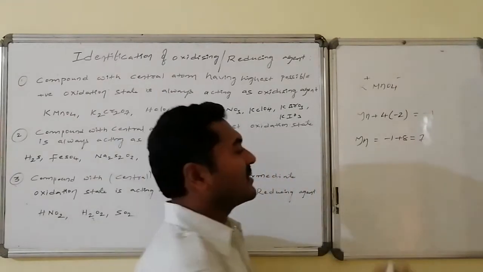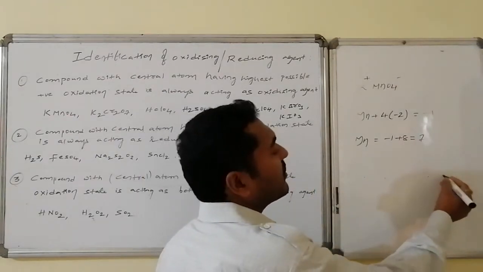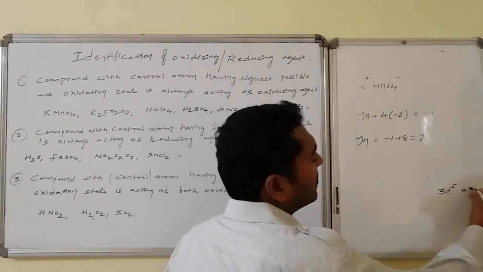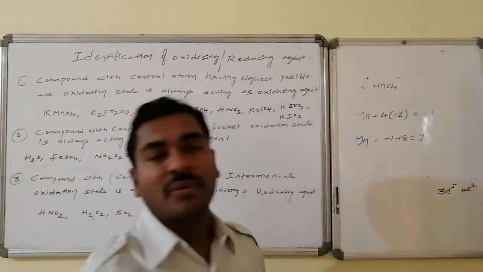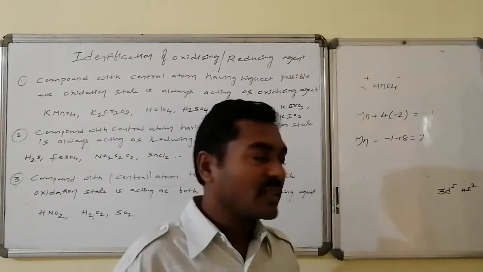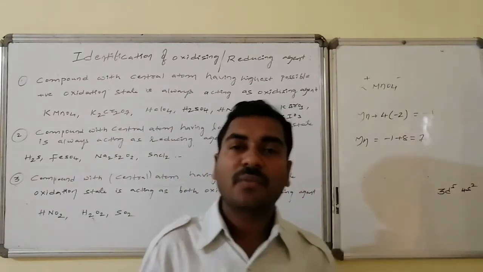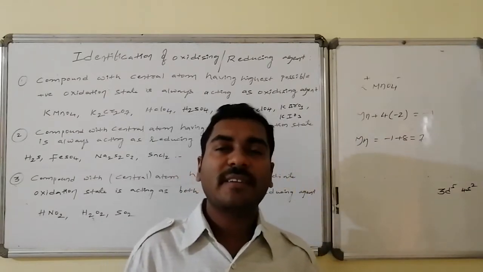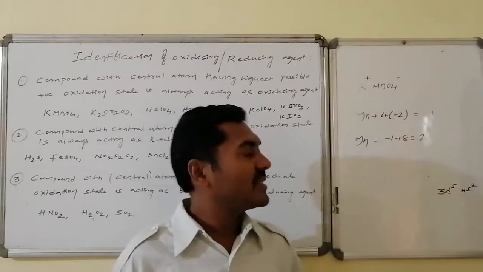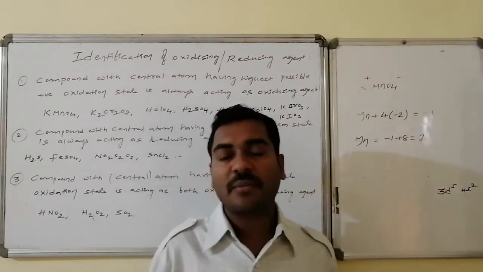Manganese comes in the series scandium, titanium, vanadium, chromium, manganese, that is 3d5 and 4s2. So it loses all possible 7 electrons, which are the 2 electrons of 4s and the 5 electrons of 3d. A total of 7 electrons are removed from the system, and it is present with the +7 oxidation state in this compound.